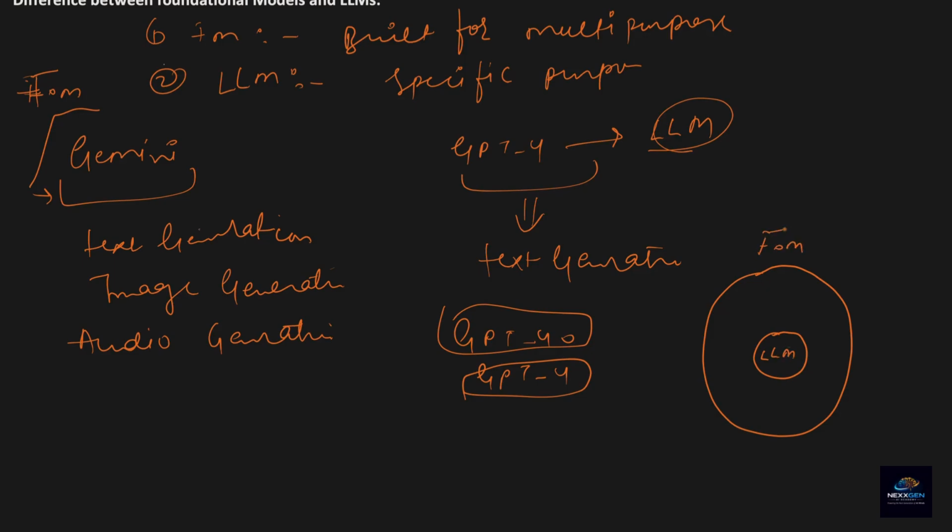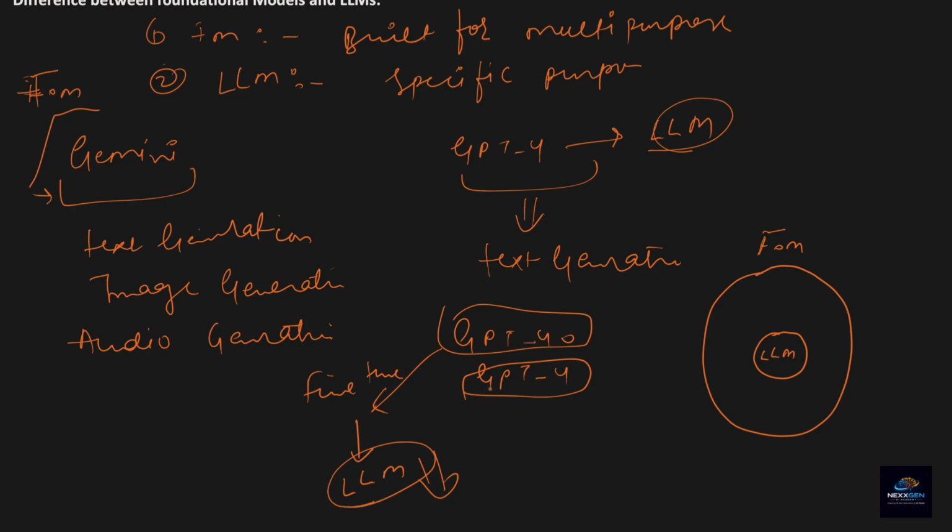An LLM is always a subset of a foundational model. These foundational models are fine tuned for a specific task, and then you can create an LLM. So first you create multi-purpose foundational models, then break those purposes and create large language models by fine tuning the parameters. That's how we classify foundational models and large language models.